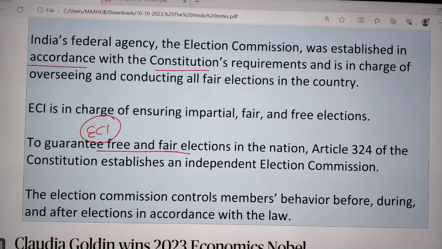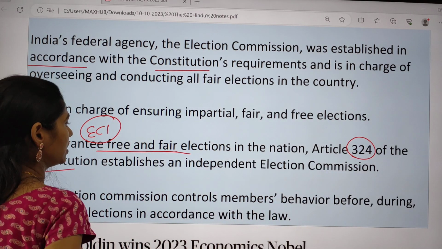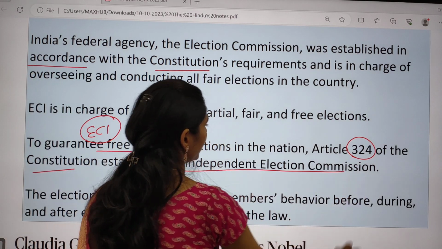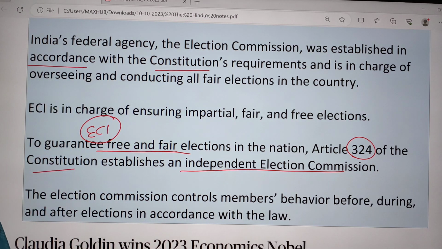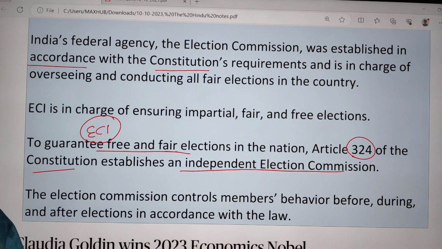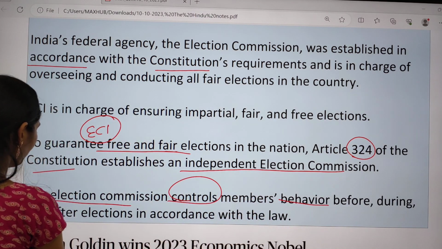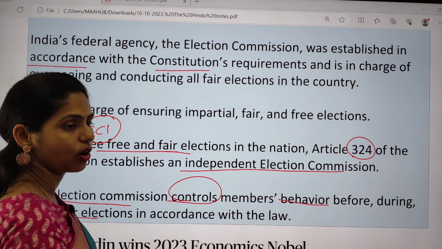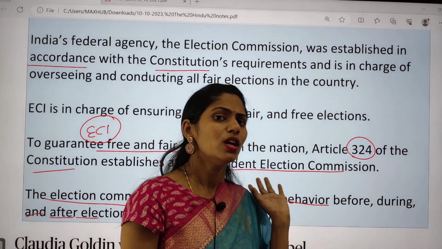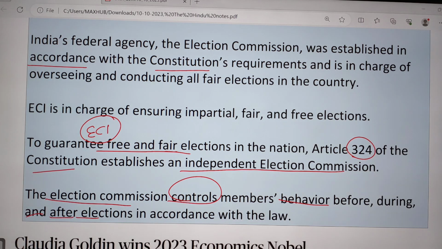And which article talks about that? Article 324 of the Indian Constitution establishes an independent Election Commission. So the Election Commission controls the members' behavior before, during and after elections in accordance with the law. So these are some important things that you have to remember regarding this topic.